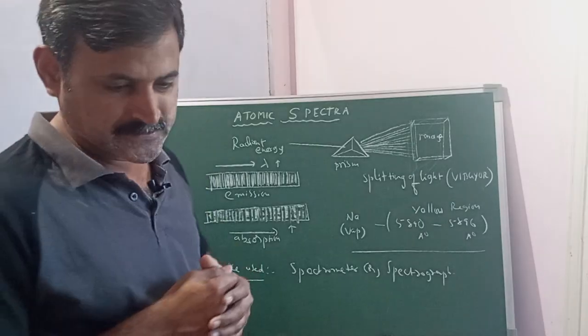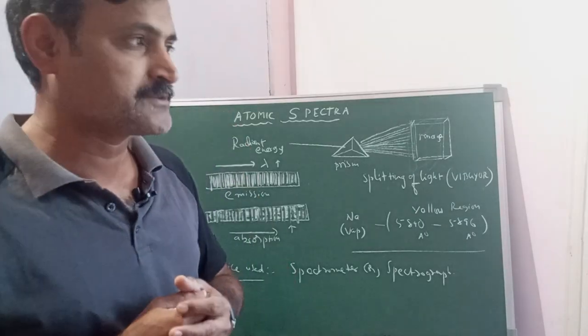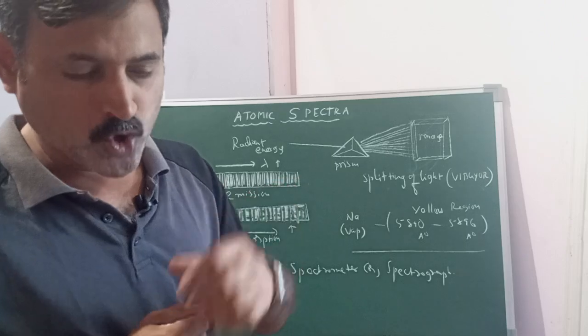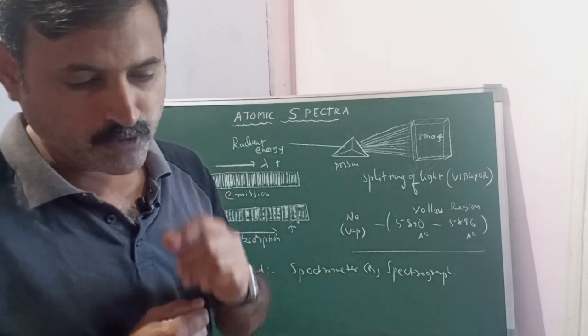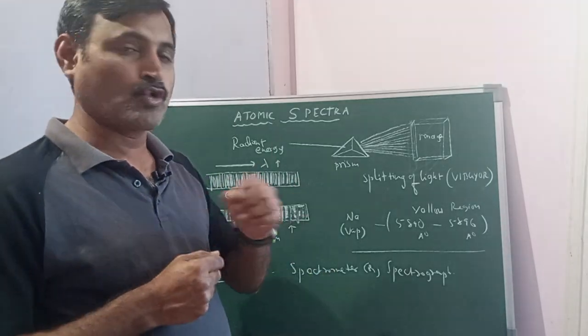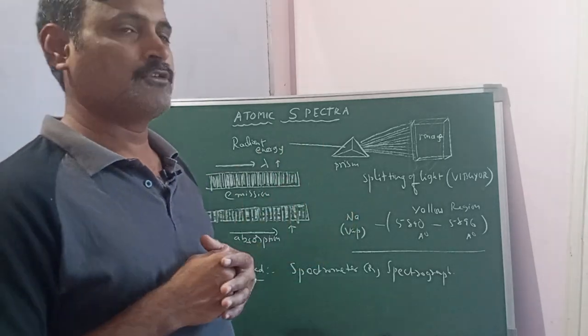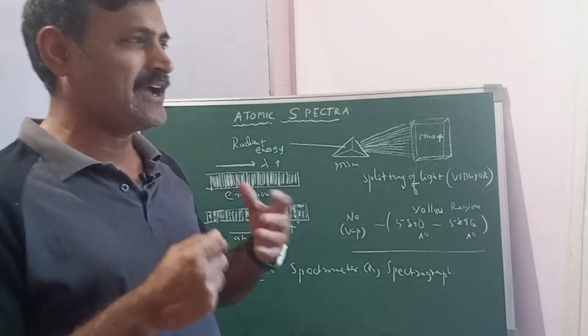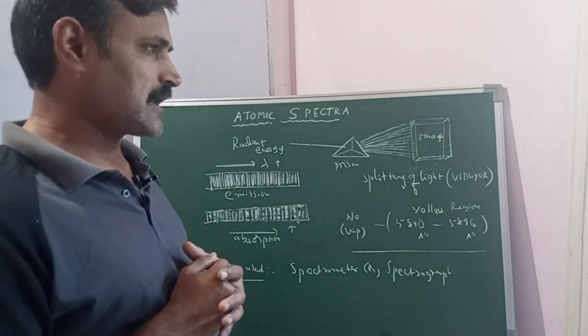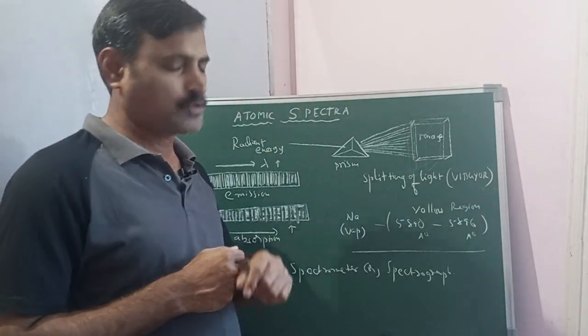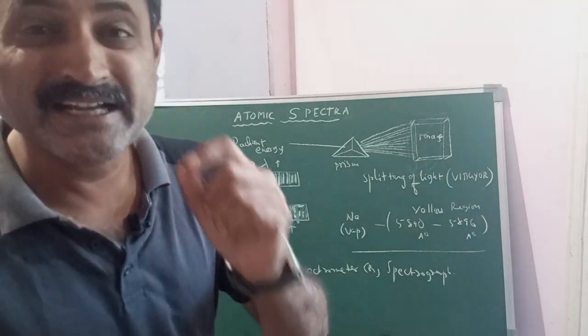But this continuous spectrum simply belongs to light emitted from an incandescent solid substance. Whereas in the case of atoms, we have a different kind of spectrum, which we will come to know as the discontinuous spectrum.